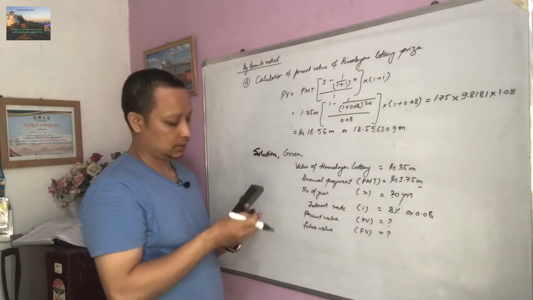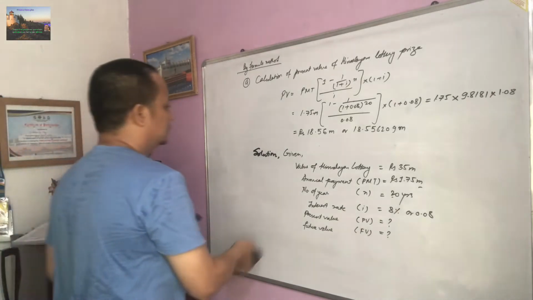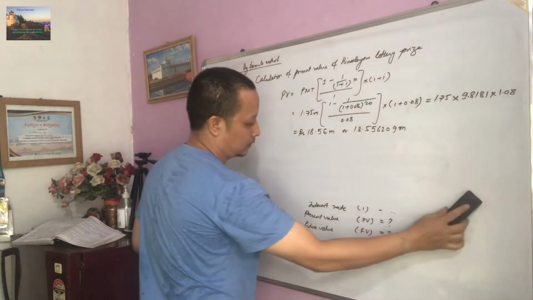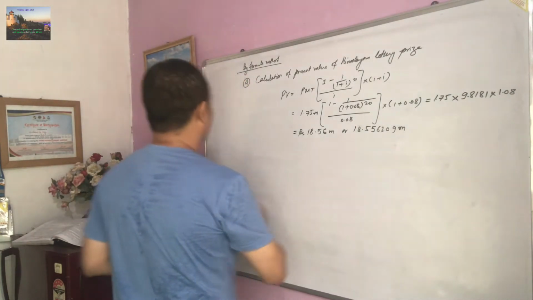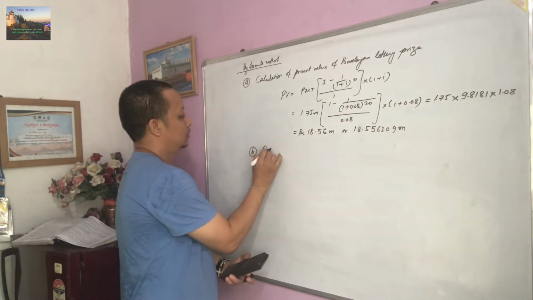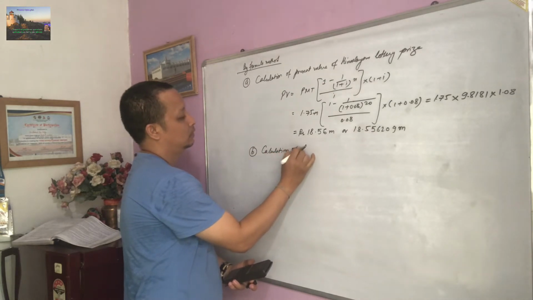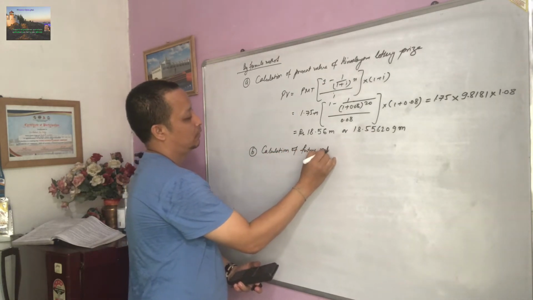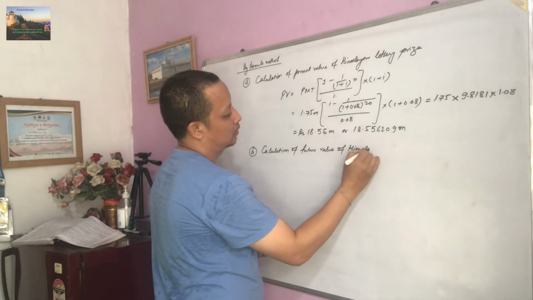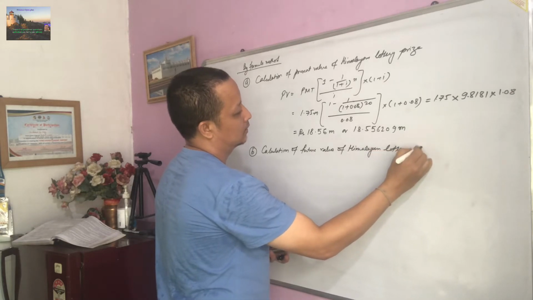Now let's see the second. You have to find the future value of Himalayan lottery. So now let's see second, calculation of future value of Himalayan lottery price.